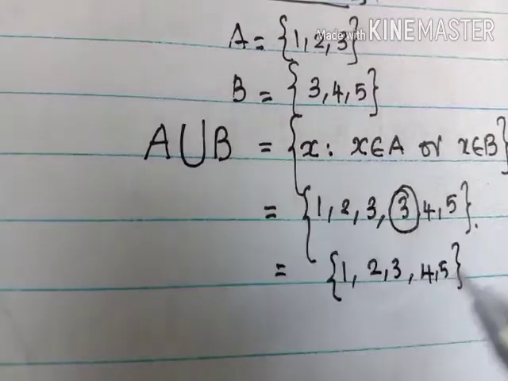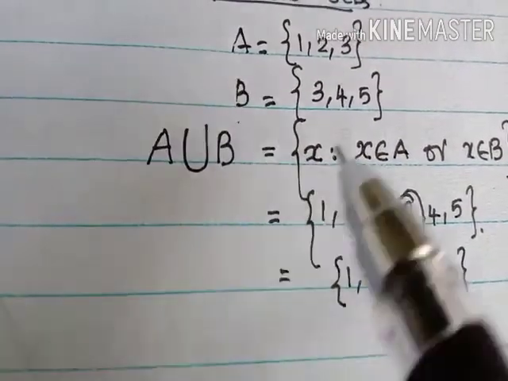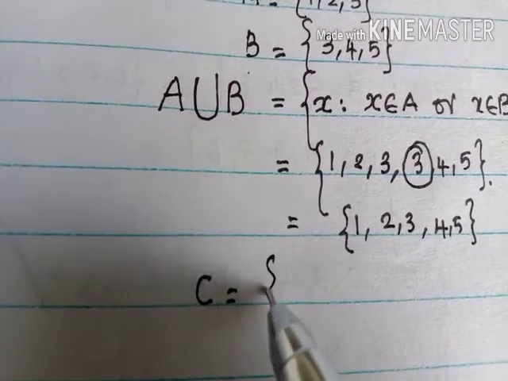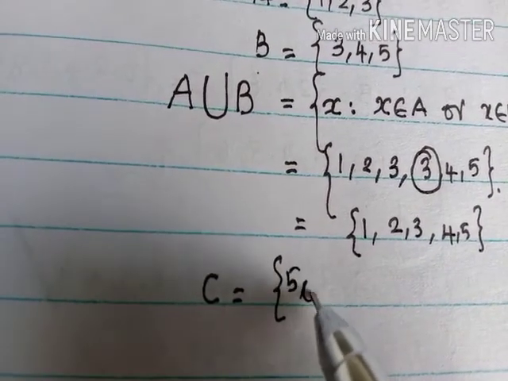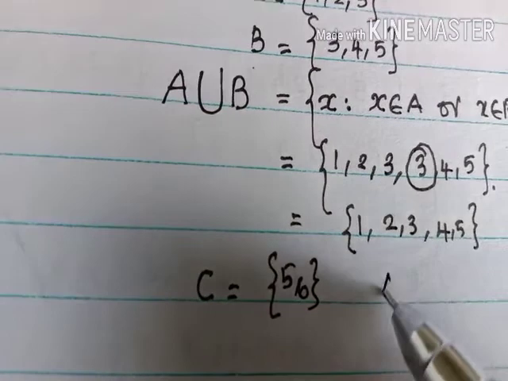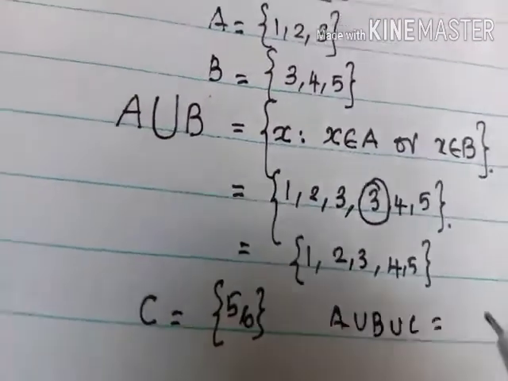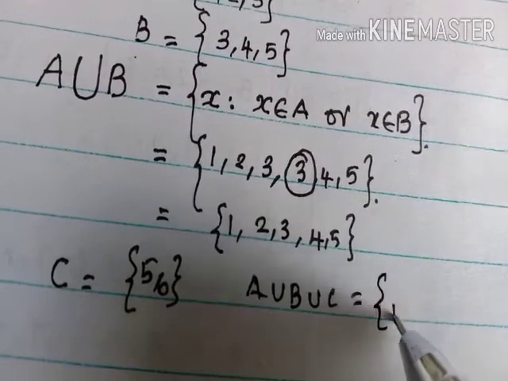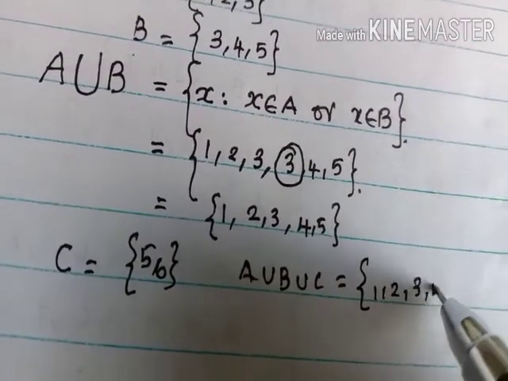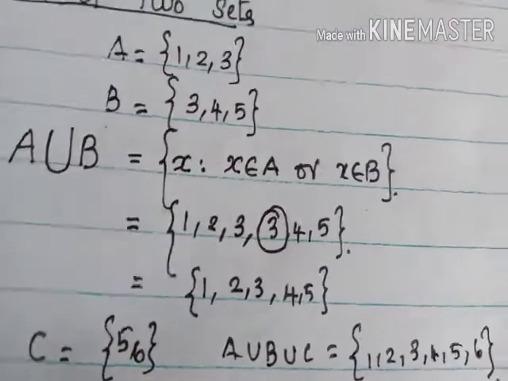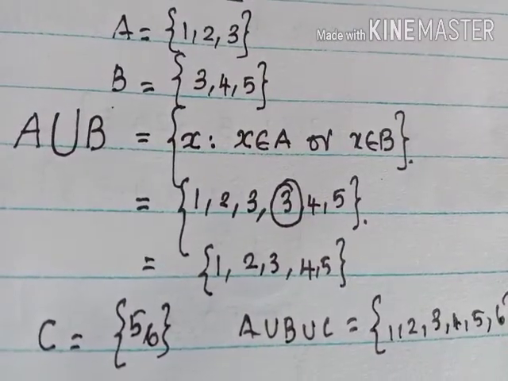This is the union of the sets A and B. Suppose we have a set C, which is 5, 6. Now what is A union B union C? Just combine all the elements. So the answer is 1, 2, 3, 4, 5, 6.